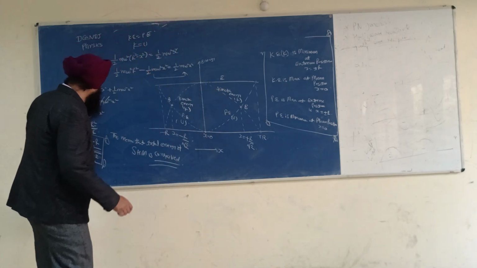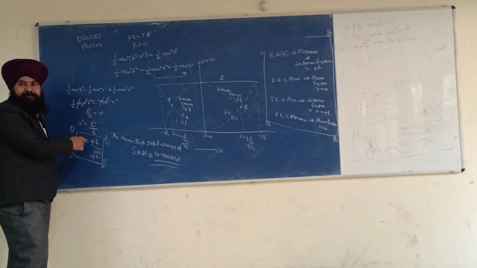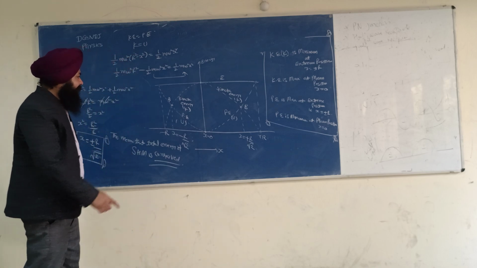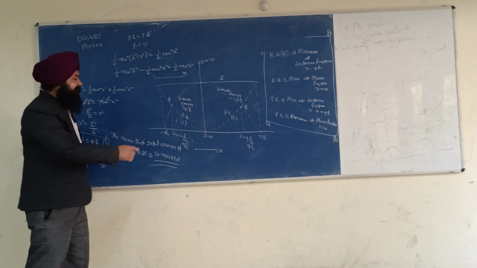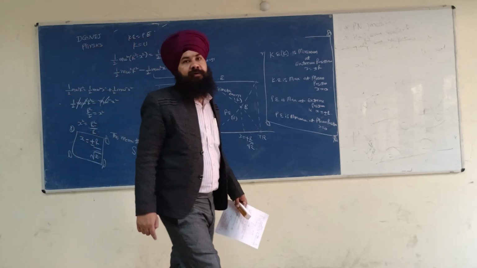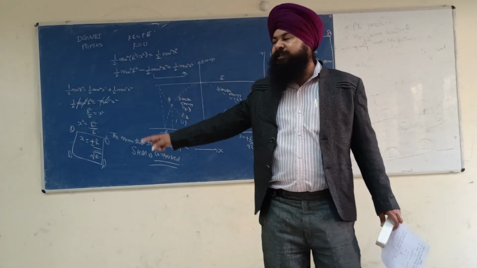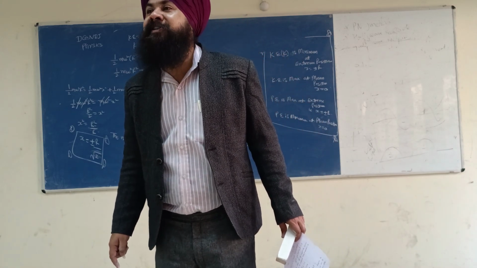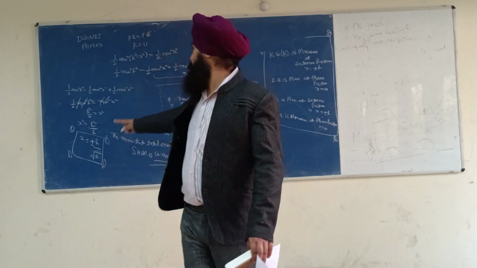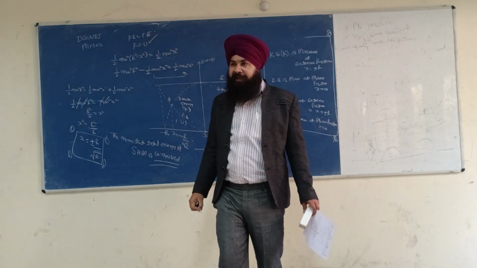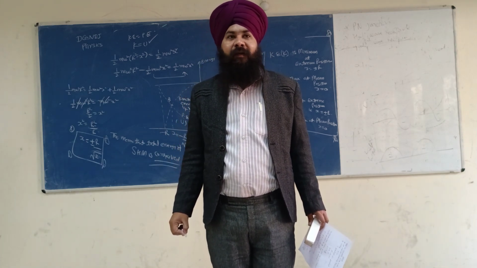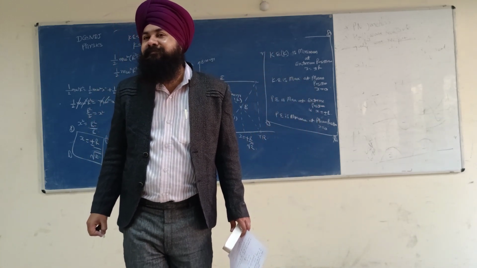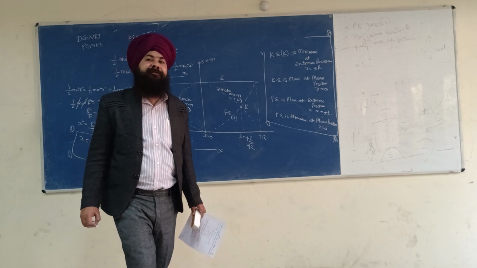See, what's the value of x? x is equal to plus minus r by root 2. It means this point B represents x equal to plus r by root 2, and point A represents x equal to minus r by root 2. It means at these points potential energy is equal to kinetic energy. Now please tell me at what points potential energy is minimum.